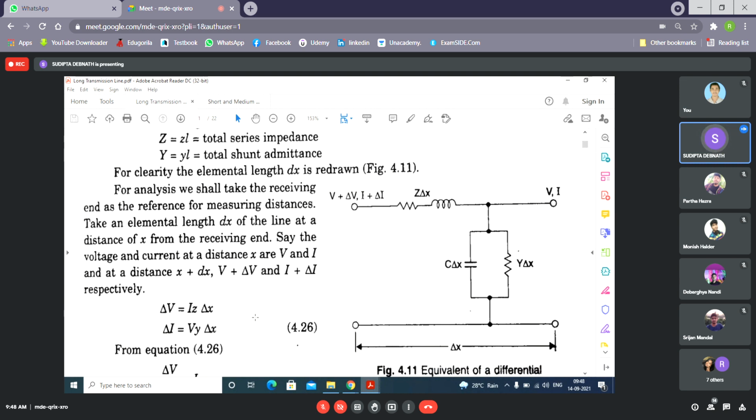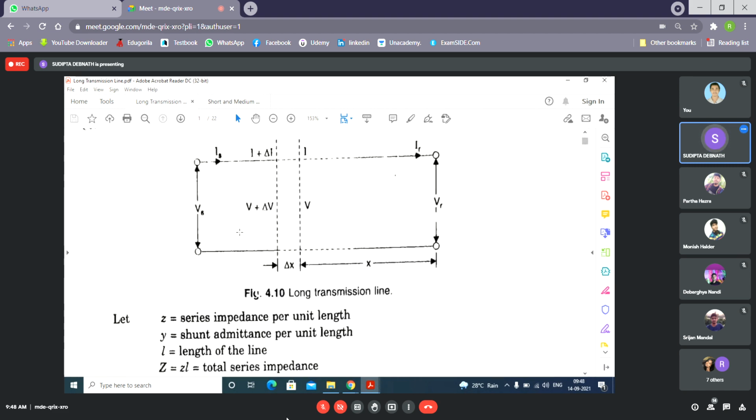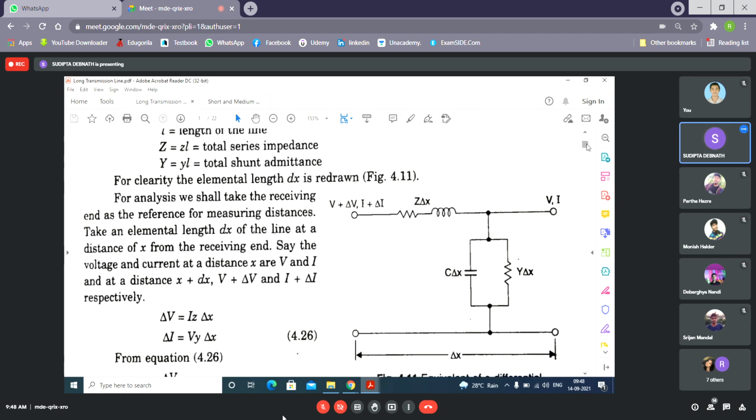Again here we have considered V. You can ask why we don't consider V plus delta V. Again the logic is the same: delta V is very small, so we have considered V. Okay, so these are the starting equations. Delta V, the voltage drop in the elemental length, is I into z into delta X, and delta I is the current flowing through the shunt admittance only, because the current I plus delta I is entering and I is leaving, so delta I must be flowing through the shunt admittance. We neglect the series part of it, so we consider this one.